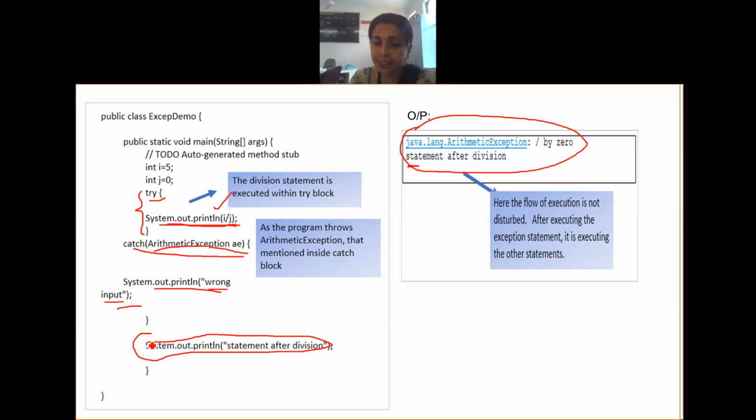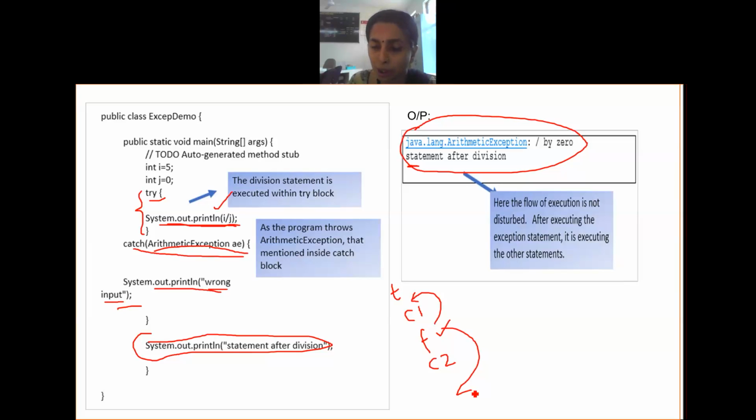Suppose I write try first, then after the try block I have written one catch. Then I cannot write finally and then go for another catch block. You cannot have anything coming in between two catch statements. Finally either has to be before all of these or it has to be after all the catch blocks. You cannot have anything coming in between the multiple catch blocks.